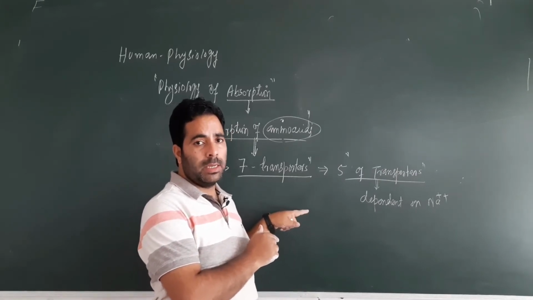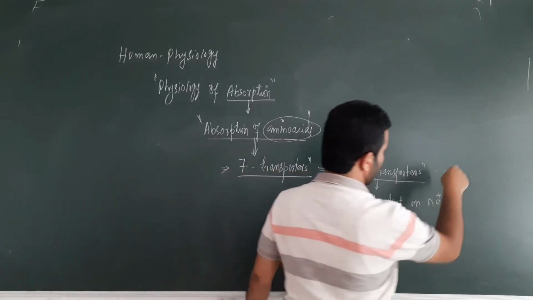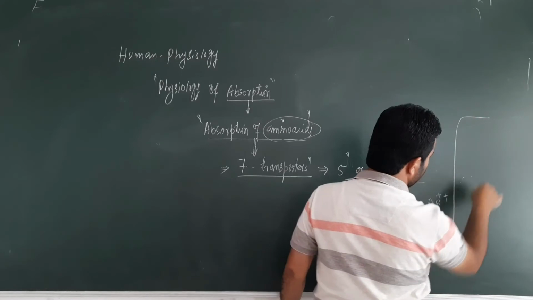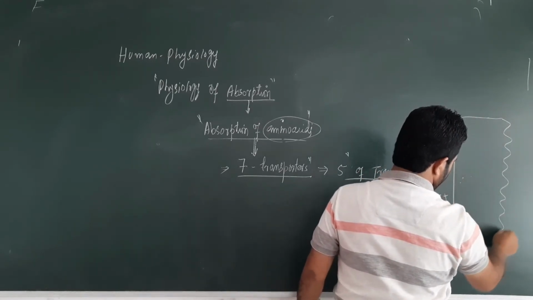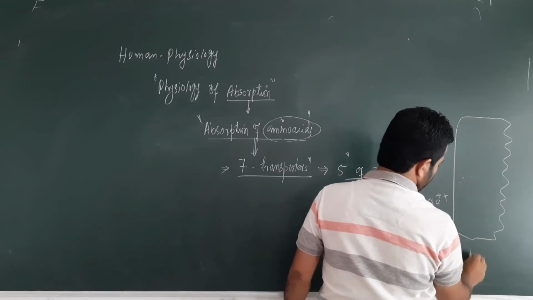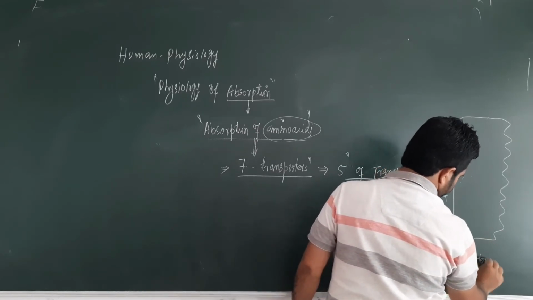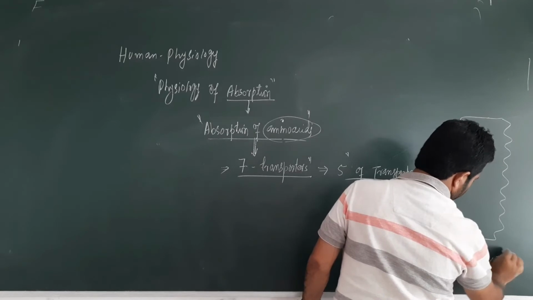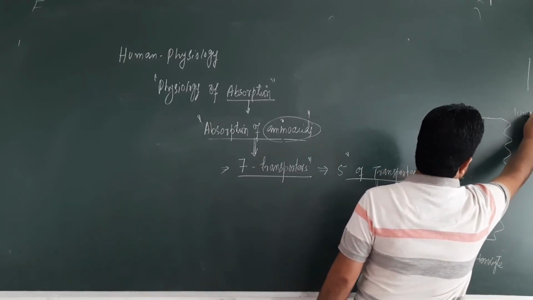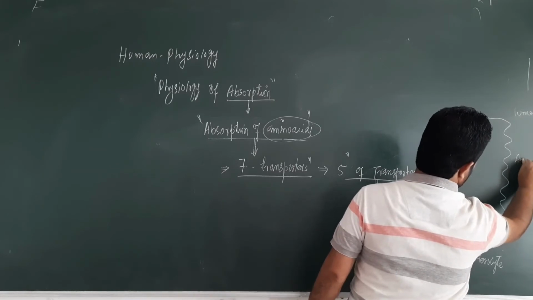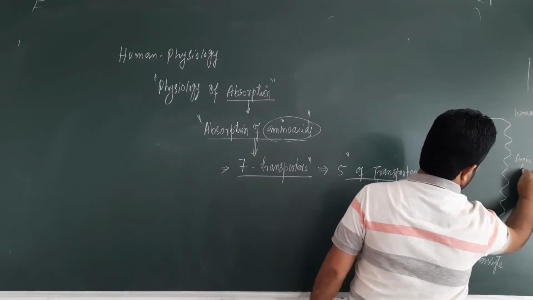That is, transport of sodium is an active process, but sodium is moving passively through the same transporter. So if we draw again, this is the enterocyte as I have last time drawn. This is the enterocyte, villi, microvilli, this is the cytoplasm of the enterocyte. Here is the lumen of small intestine, and here we have the amino acids.